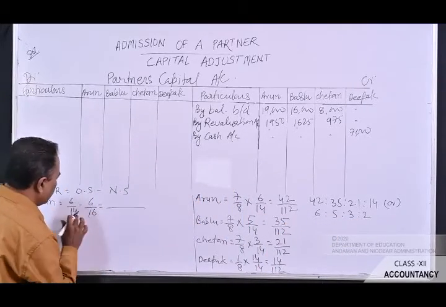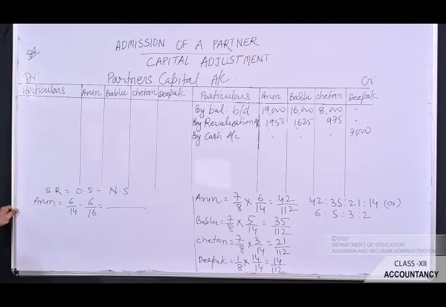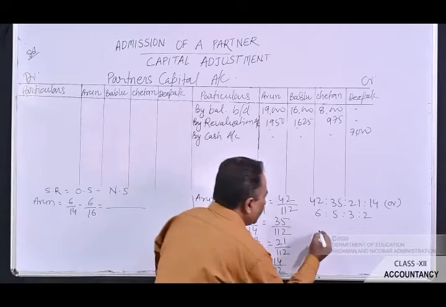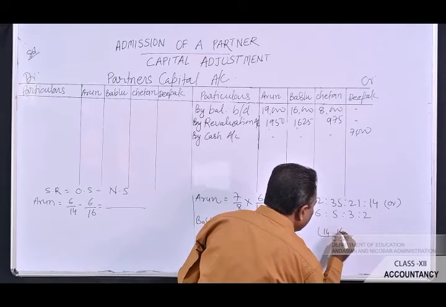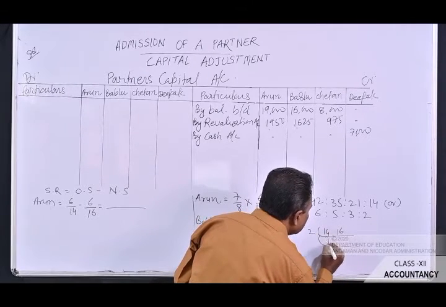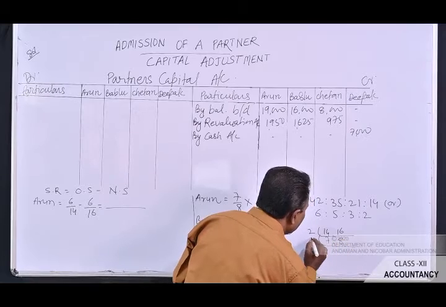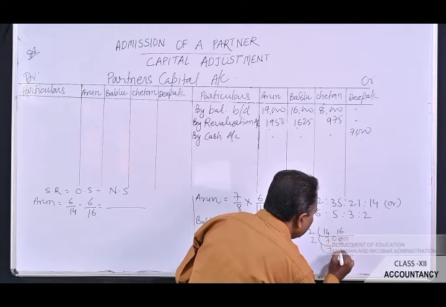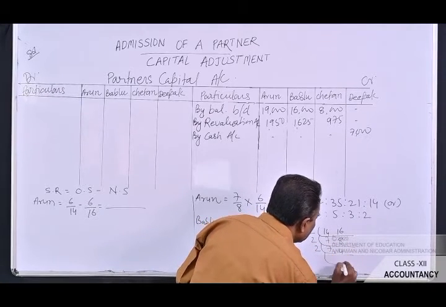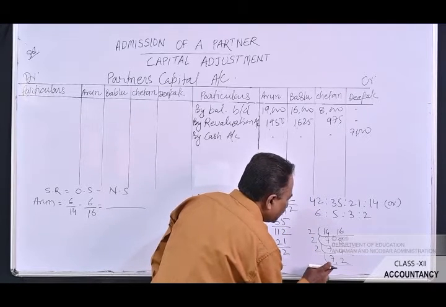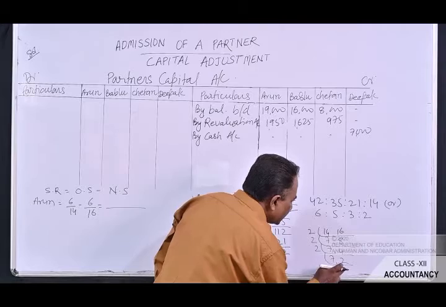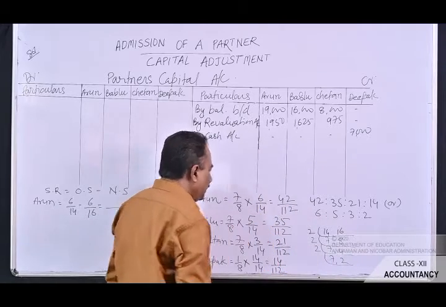Now let's calculate the LCM. The LCM of 16 and 14: 2, 7, 8; 2, 7, 4; 2, 7, 2. 2 2s are 4, 4 2s are 8, 8 7s are 56, 56 into 2 is 112.